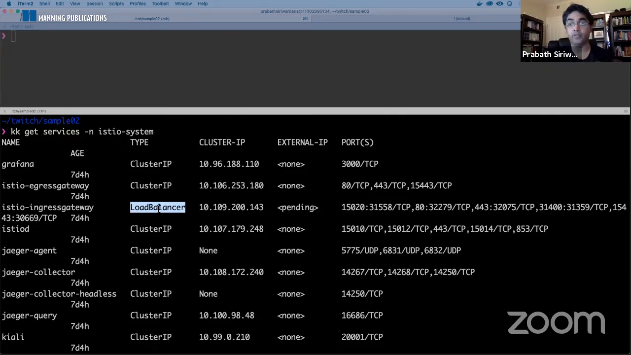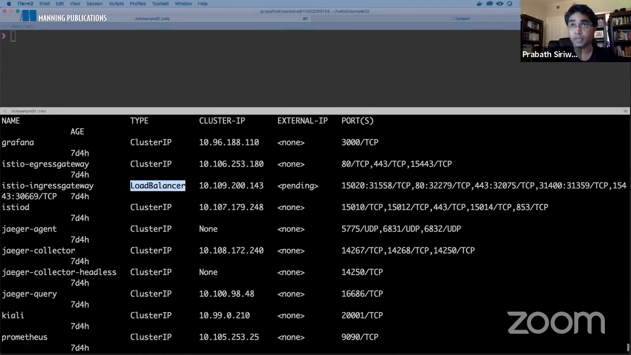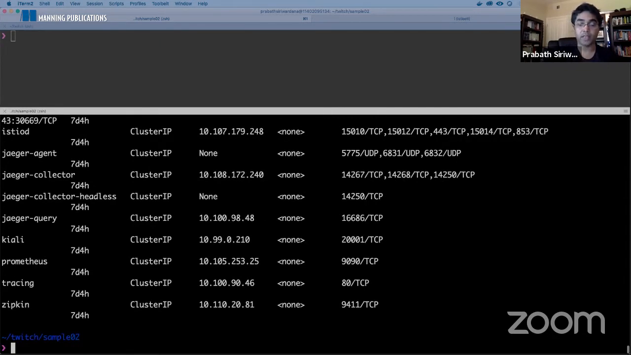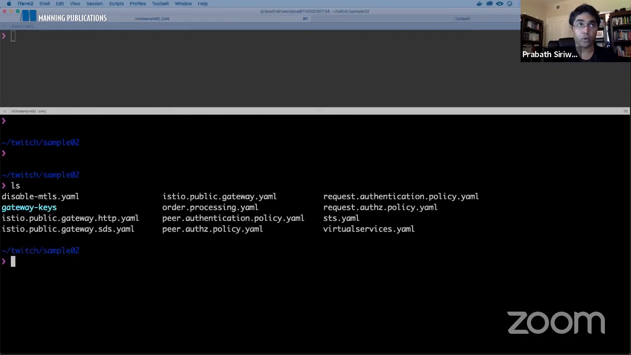Basically, I need to find the IP address of the node which runs this Istio gateway. It runs on all the nodes. Now, since I'm using HTTPS 443, I need to use this as my port, right? So let's export this as ingress HTTPS port. This one. So that's the only thing I need to do. I already set up the node IP, right? So now let's try out this.